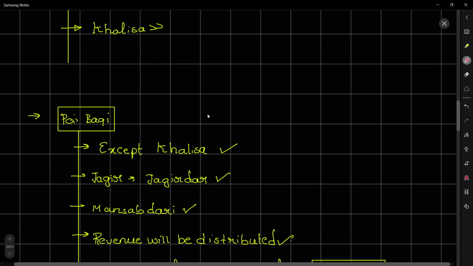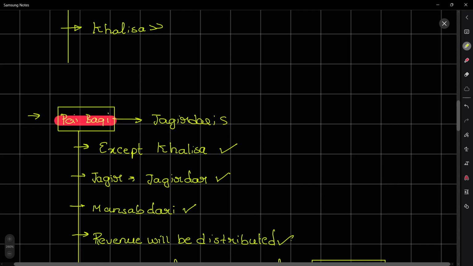The other thing is Paybaki. Paybaki is the remaining land, the land which was not Khalisa land. As you all know, the most fertile land is demarcated under Khalisa land, and comparatively less fertile land is demarcated as Paybaki land. Here, the administration system that takes place is the Jagirdari system.